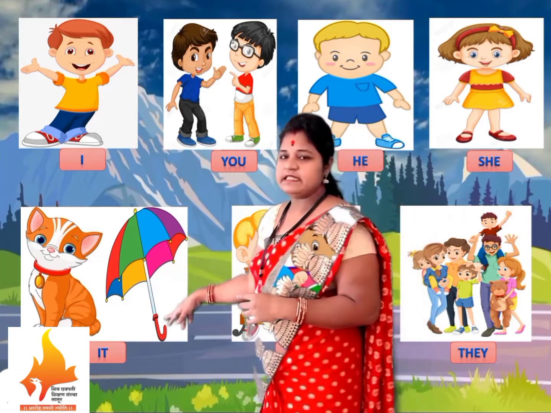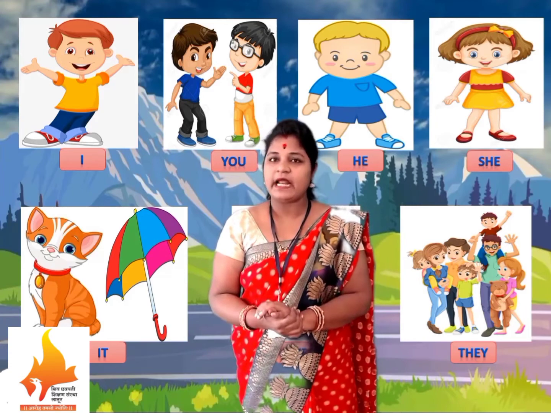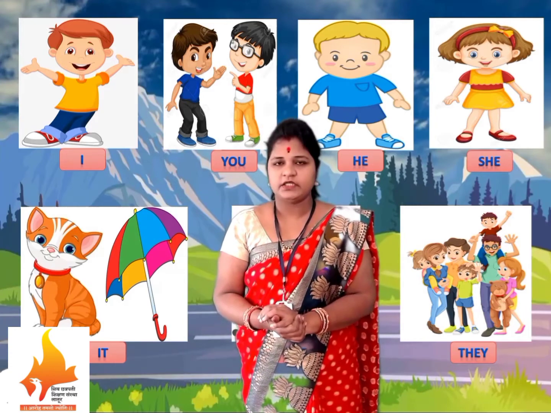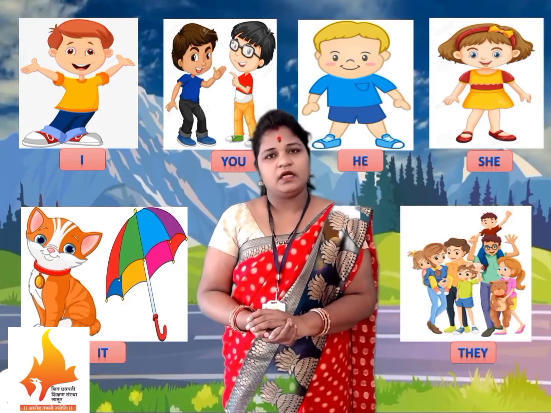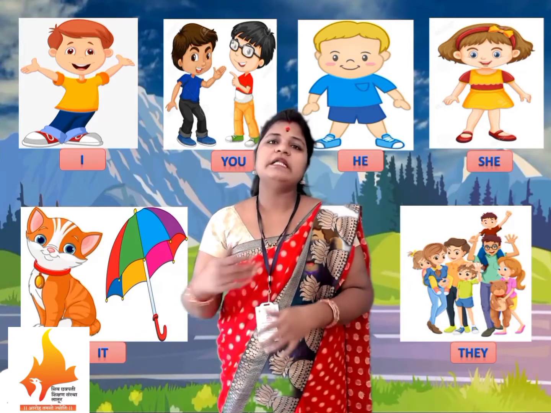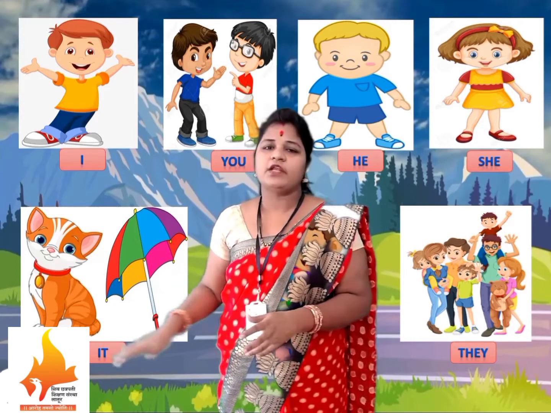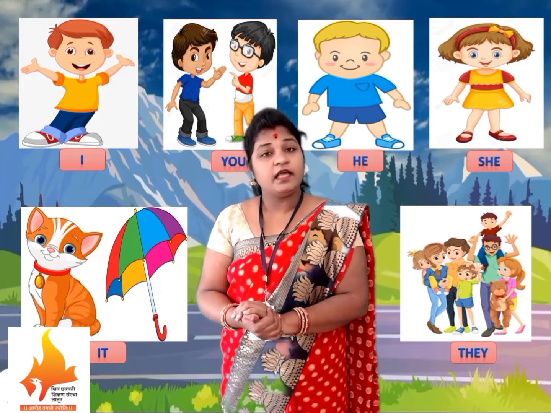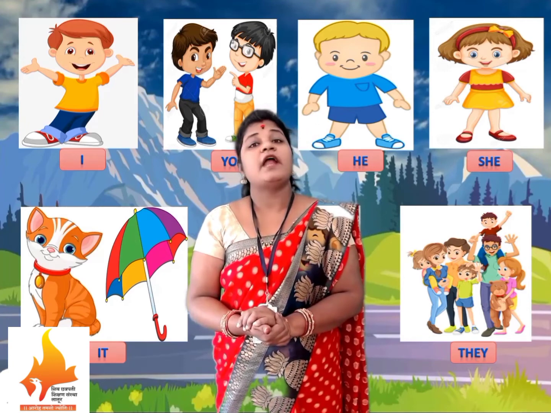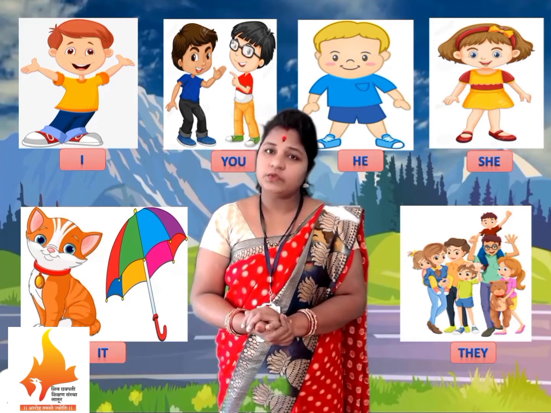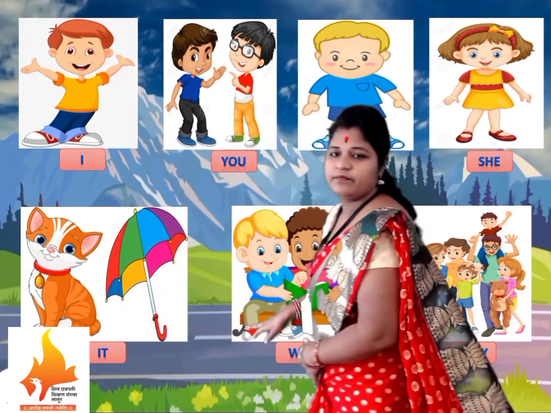Next pronoun is it. You can look here, I have given the picture. From the picture only you can understand the use of the pronoun it. It is the pronoun we use to refer to an animal. If the name of an animal is repeating again and again in the sentence, to avoid that repetition we can use the pronoun it. Even for non-living things and for animals we can use the pronoun it.